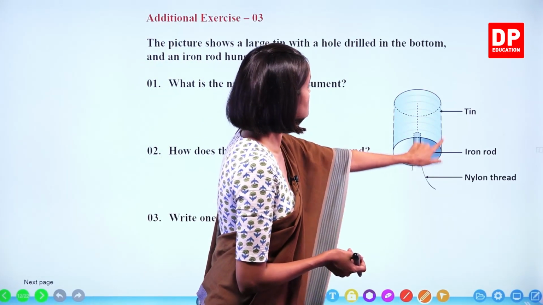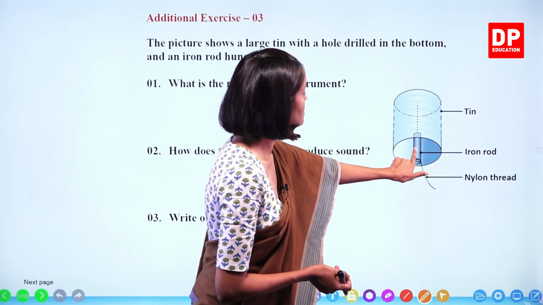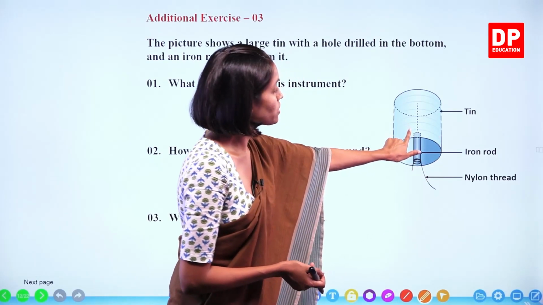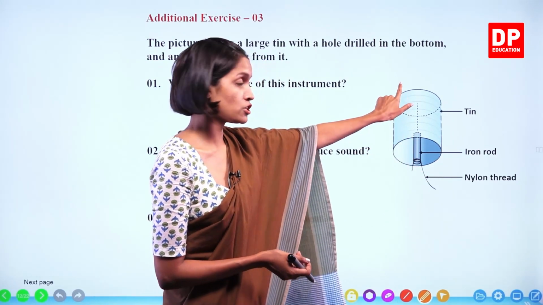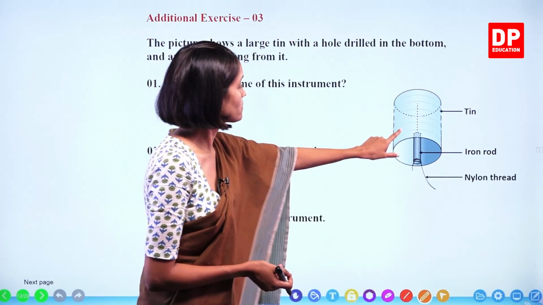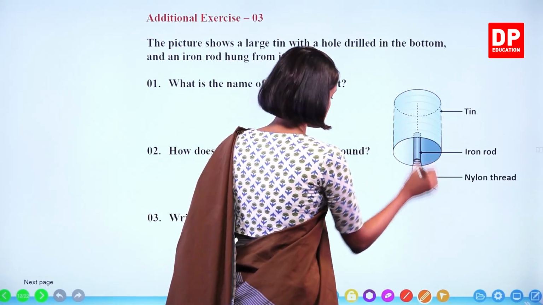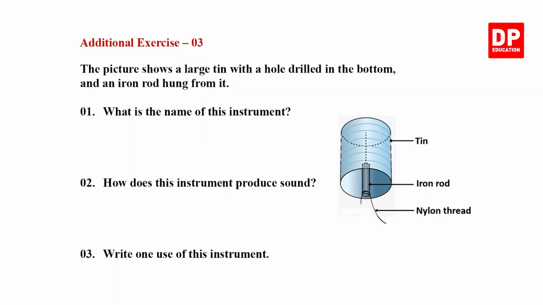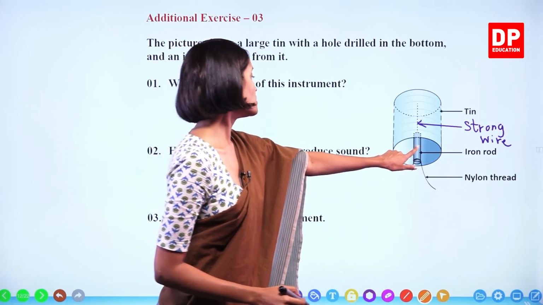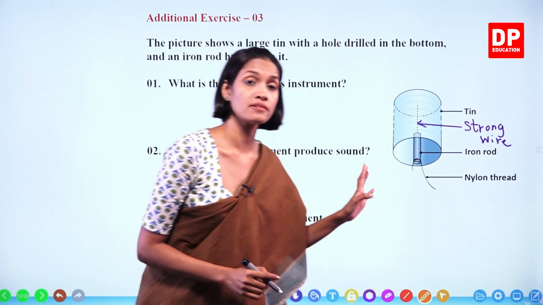So, this is the large tin and this is the iron rod. You can hang this iron rod to the large tin using a strong wire. We will mark that too. So, this will be the strong wire. Okay, and the iron rod and the nylon thread.